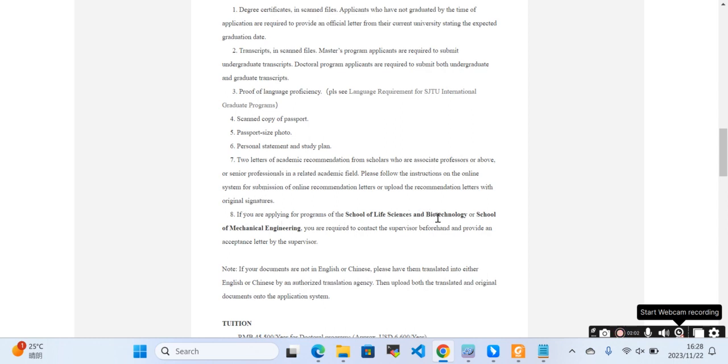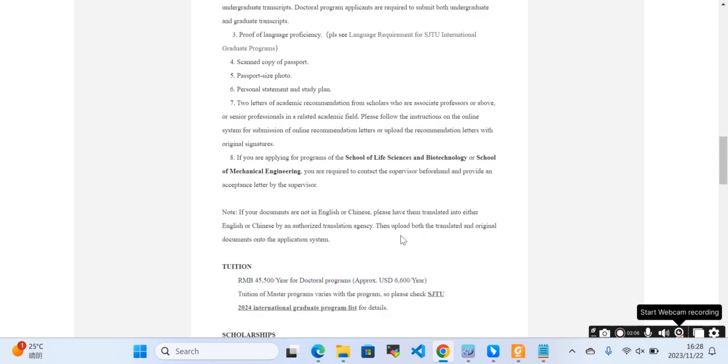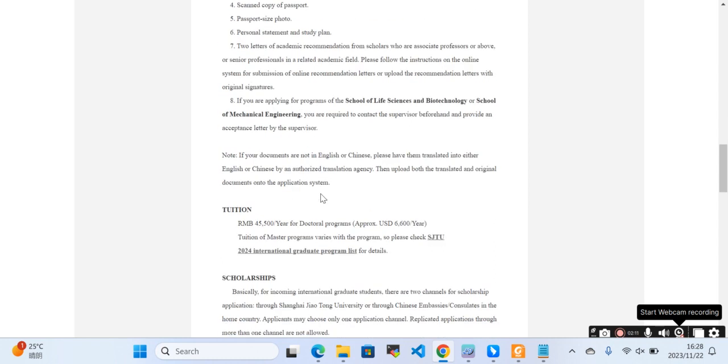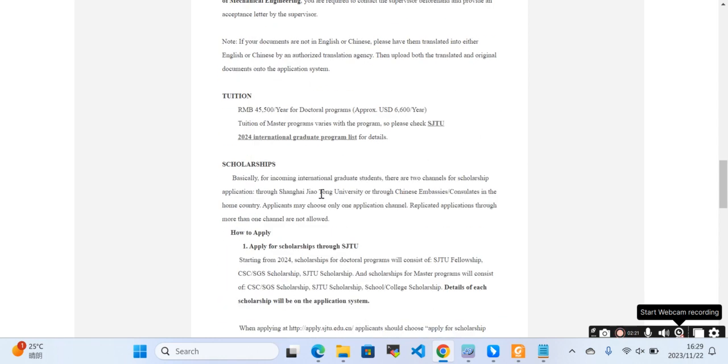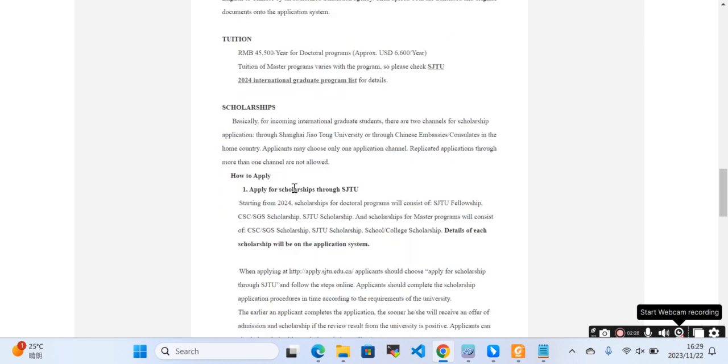And if you are applying for a program like science, biotechnology, or mechanical engineering, you are required to contact the supervisor beforehand and provide an acceptance letter from the supervisor. If your documents are not in Chinese or English, please have them translated into either English or Chinese by an authorized translation agency. This is the tuition fee, but if you are applying on scholarship, then you don't need to pay this tuition fee.